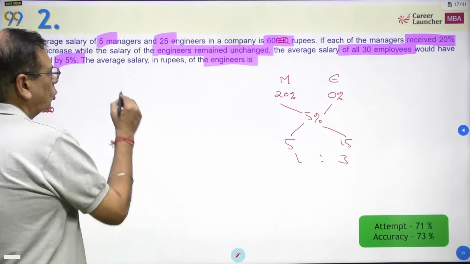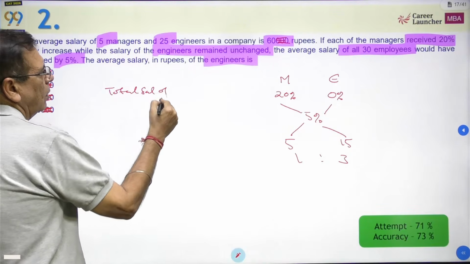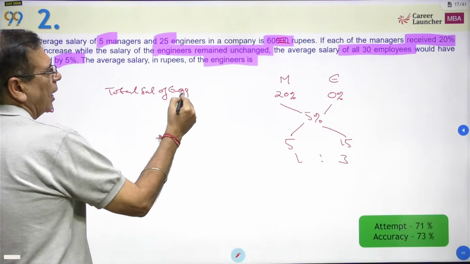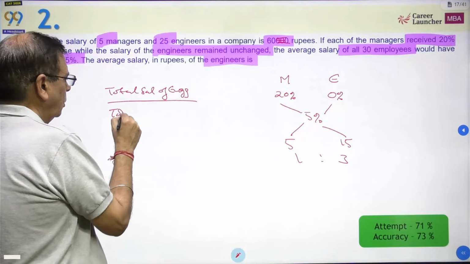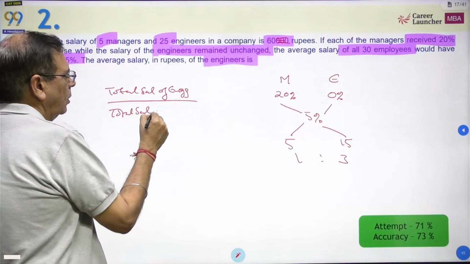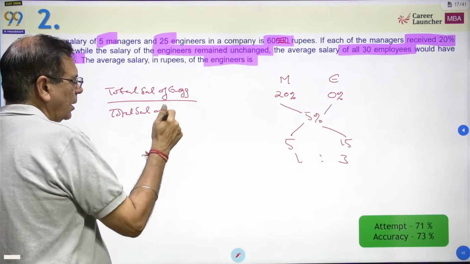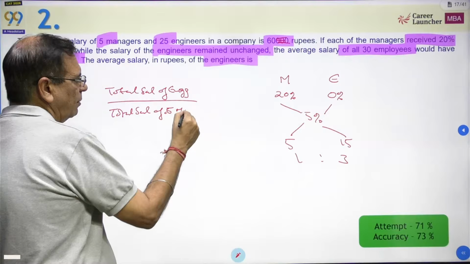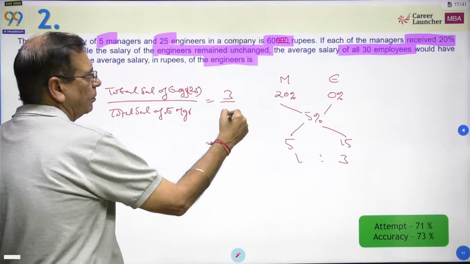This means the total salary of engineers upon the total salary of managers, with 5 managers and 25 engineers, is 3/1.